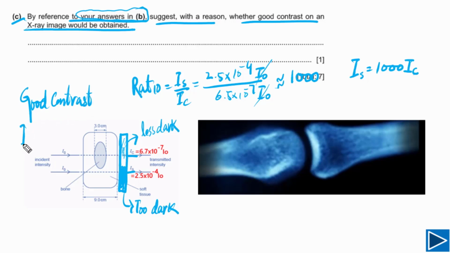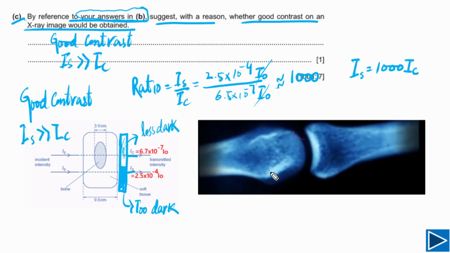Why? Because IS is much greater than IC, and that's our answer. We write down there will be good contrast, and the reason is that IS is much greater than IC.